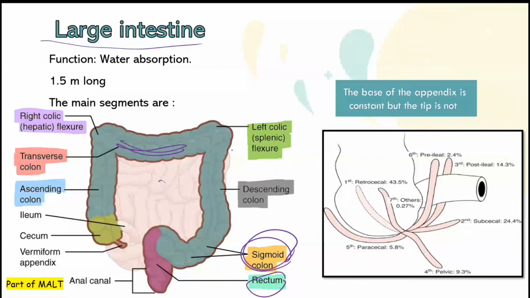So we have to know how long each part is. The whole large intestine is 1.5 meters long. We will talk about each part in the next slide.